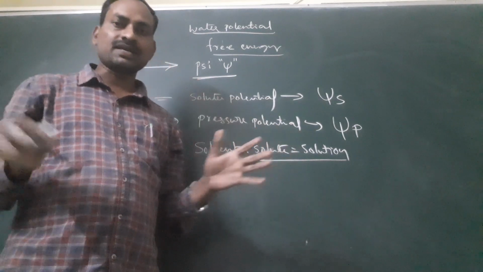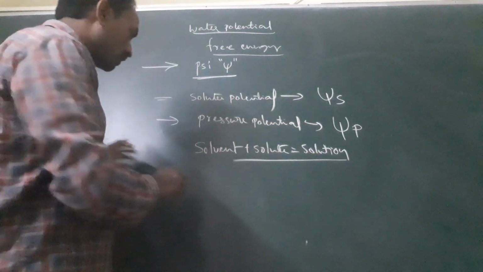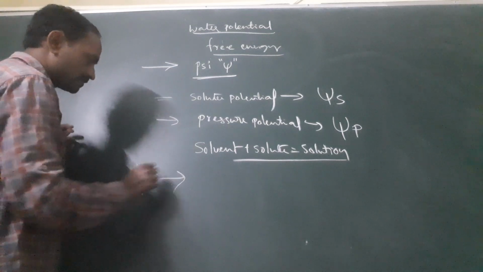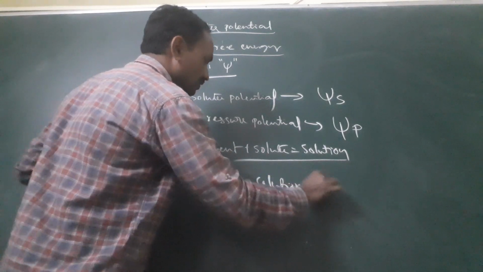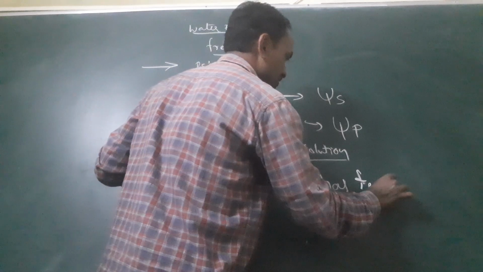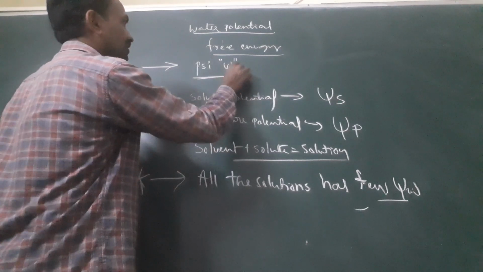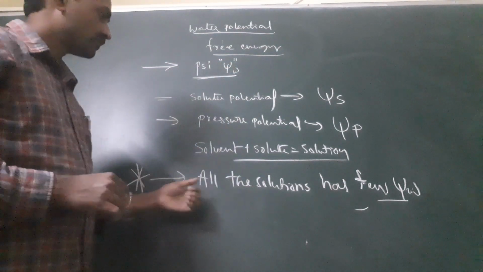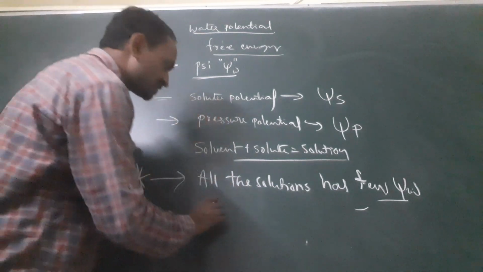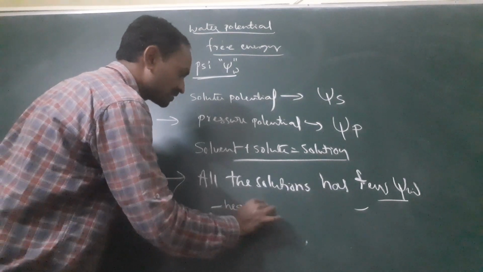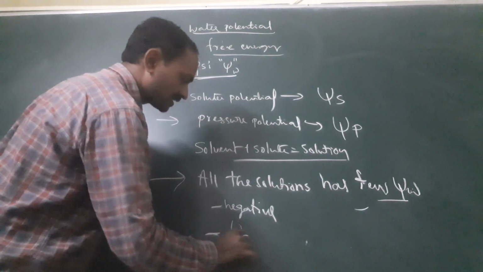All types of solutions have lower water potential than pure water. This is very important, remember: all solutions have lower water potential. So if you add solute, the water potential decreases. So solute potential is always negative. Solute potential is always negative. So we indicate it as minus psi s.